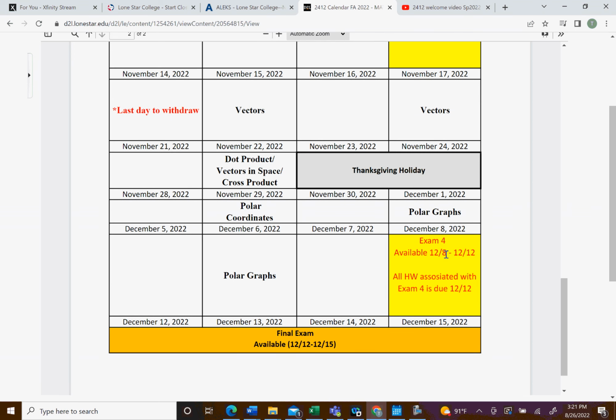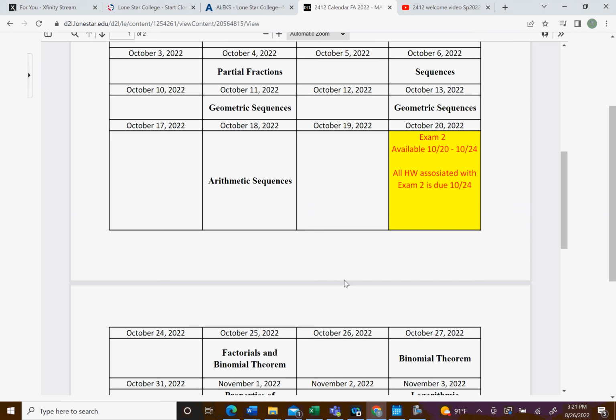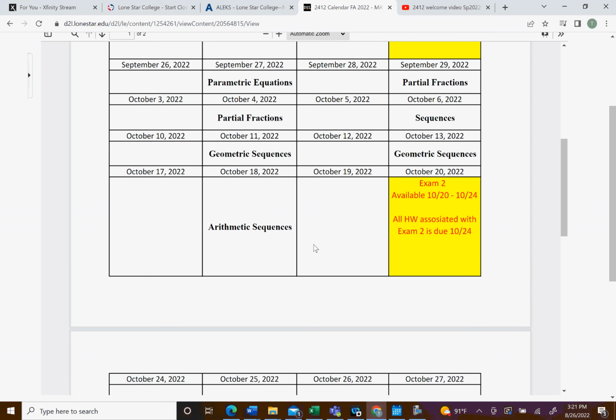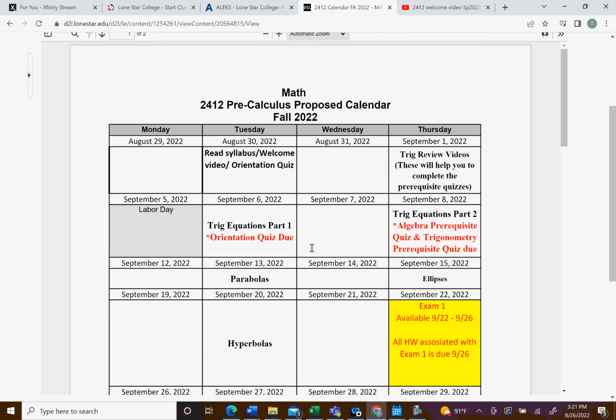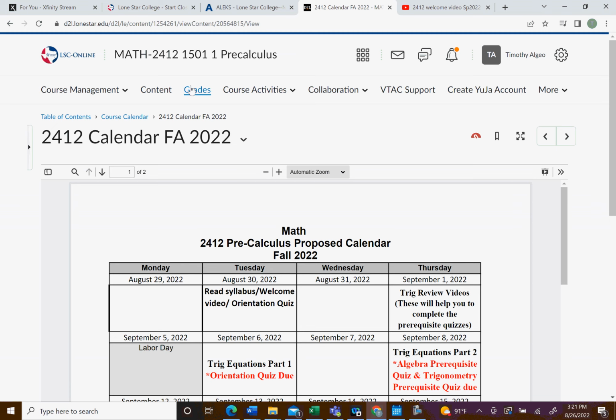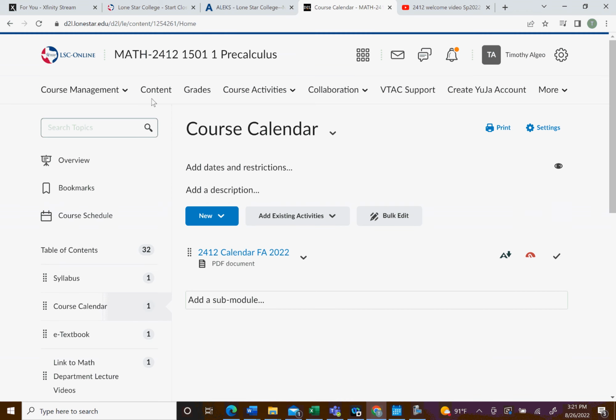Then we have our fourth exam, and then our final exam week right there, and the window to take the final exam will be from the 12th to the 15th. So you'll want to have this calendar, because you'll be asked about some dates when you take the orientation quiz. All right, let's see what else we got here.